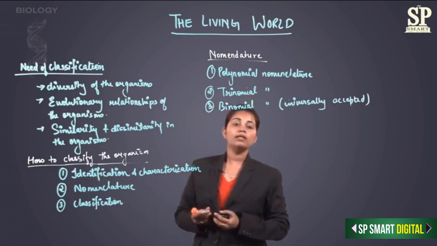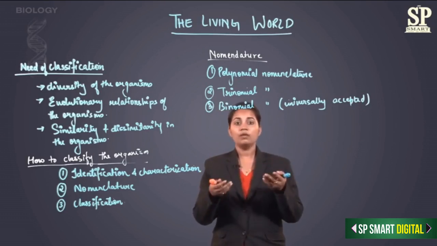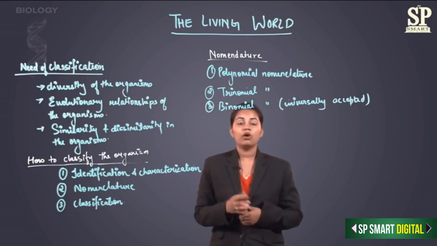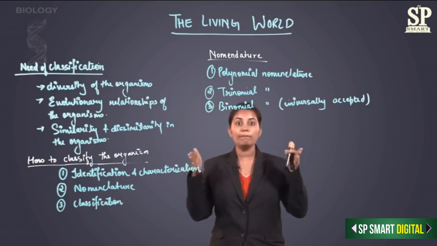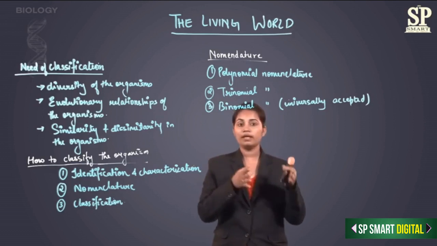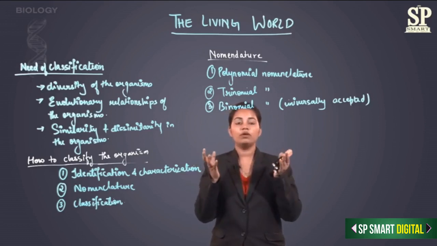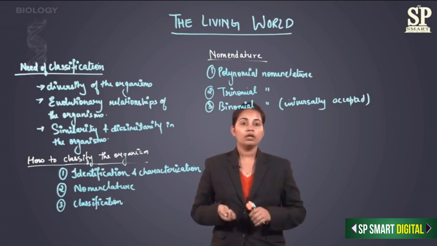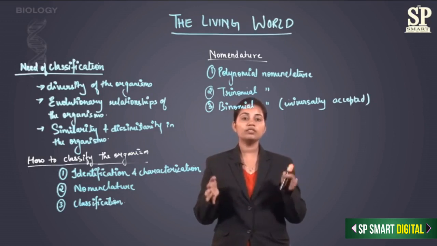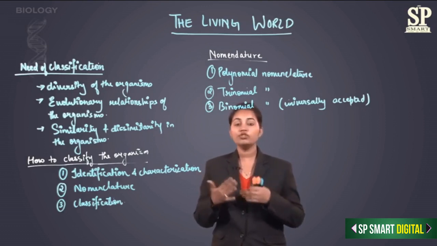Polynomial nomenclature is nothing but a single organism given many names, maybe 12 to 13 words. This was very difficult for scientists or for a common man to remember such a big name for an organism. The naming was based upon the characters it was sharing, so these many words for each and every characteristic compiled to form a very big name of 12 to 20 words. Because of such a huge name, it was very difficult for the scientists, even for a common man, to remember the name.